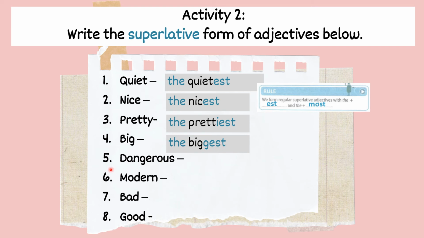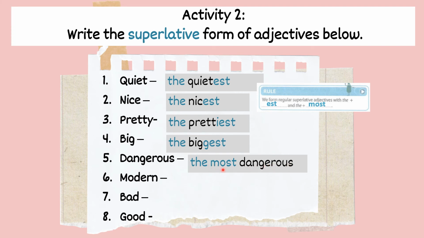Okay? And then for number 5, dangerous. So this one is longer adjective. Adjectives yang suku kata yang panjang. So, we can't put est at the back. We have to put most in front of the adjective word. Kita tambah most, bukan est dekat belakangnya. So, it become the most dangerous.